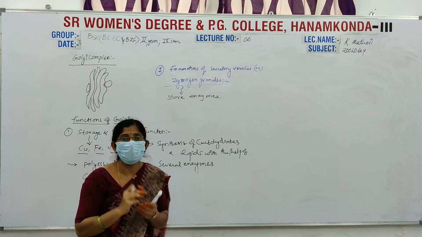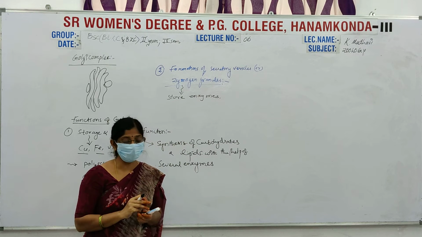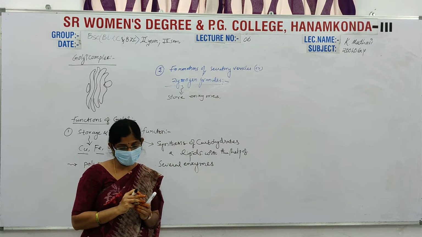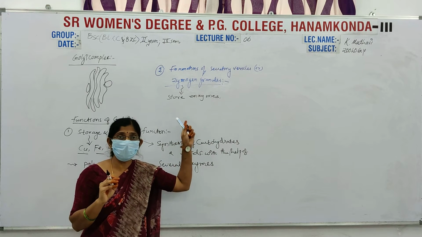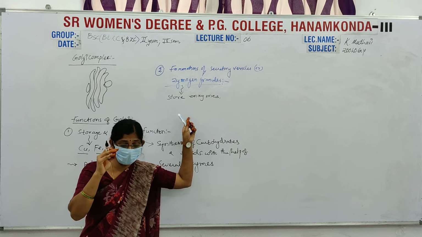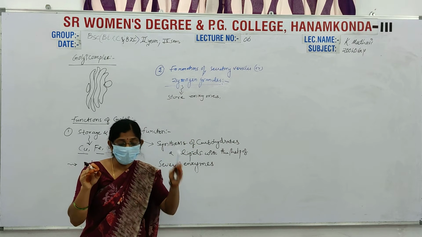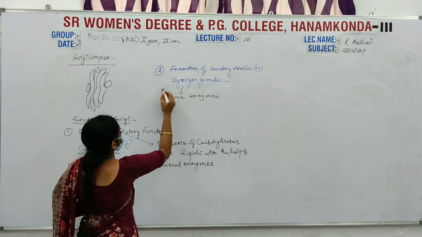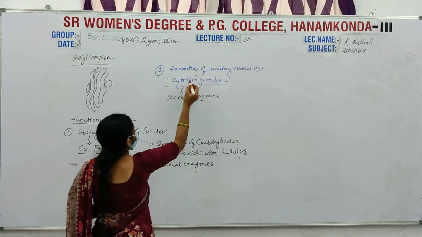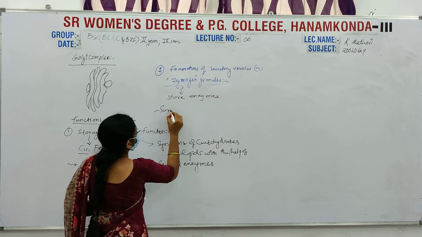The stored enzyme granules are known as zymogen granules. They are formed by the breakdown of the cisternae membrane of the Golgi complexes. How are they formed?